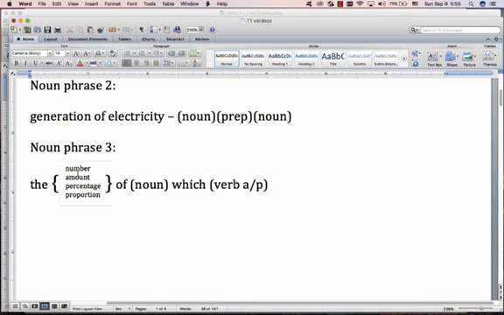So we use number with countable. We use amount with uncountable noun. And percentage and proportion, you can use them. They mean the same thing. So in this example, the noun that we're going to put here is electricity. That is uncountable. So we say the amount of electricity. And then we must change this into a verb.